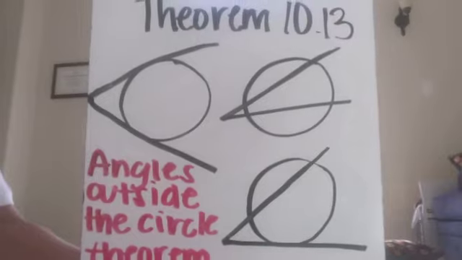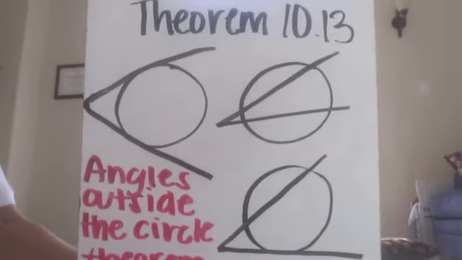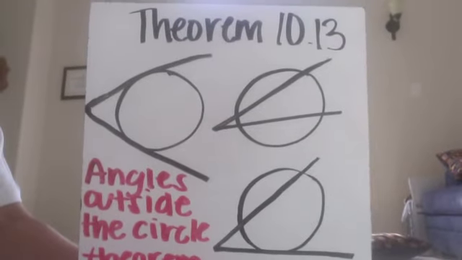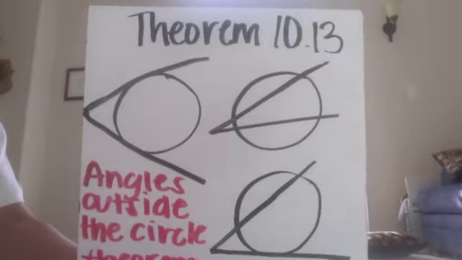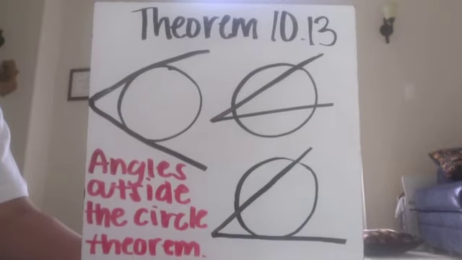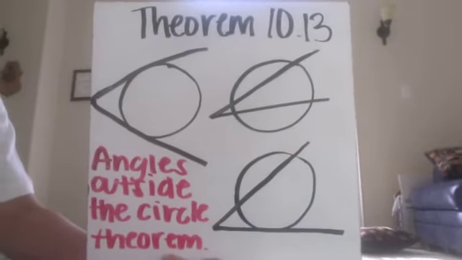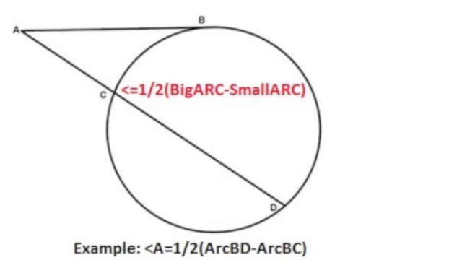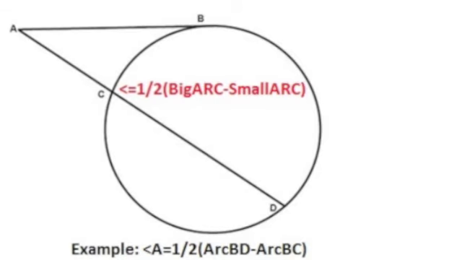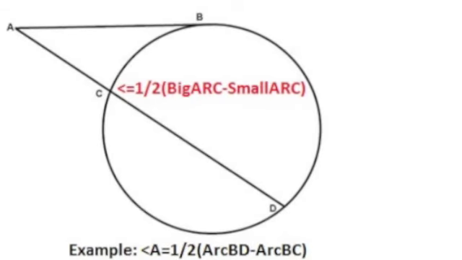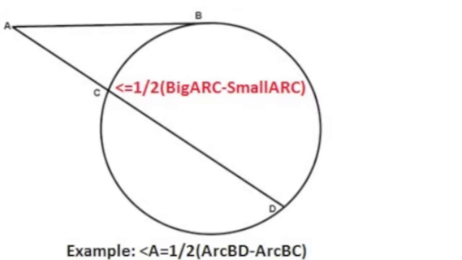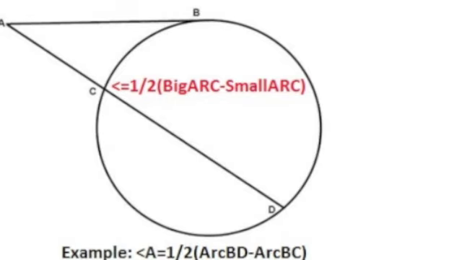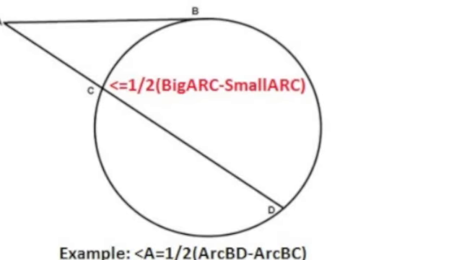Keep it up. Theorem 10.13 says if a tangent and a secant, two tangents or two secants intersect outside a circle, then the measure of the angle formed is 1/2 the difference of the measure of the intercepted arcs, which means in any of these cases, the angle will be 1/2 the big arc minus the small arc. Using theorem 10.13, this example shows how angle A will be half of arc BD minus arc BC. And again, we always have to be careful about knowing our theorems because a lot of people get mixed up on when to add and when to subtract each theorem.